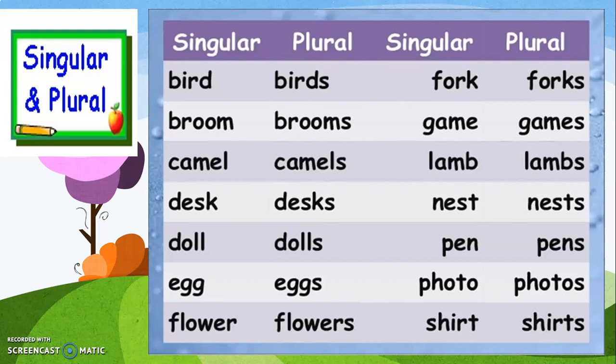Now I have given some example of the singular and plural noun right in front of you, like bird, birds, fork, forks, broom, brooms, game, games, camel, camels, lamb, lambs, deck, decks, nest, nests, doll, dolls, pen, pens, egg, eggs, photo, photos, flower, flowers, shirt, shirts. So these are some of the examples of singular and plural nouns.